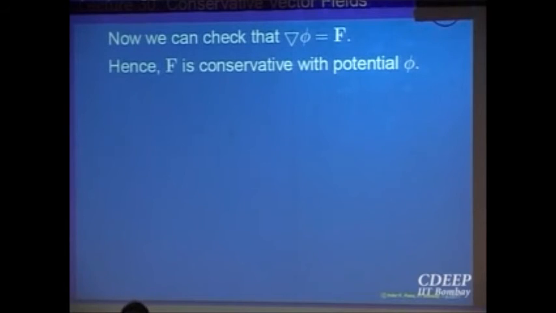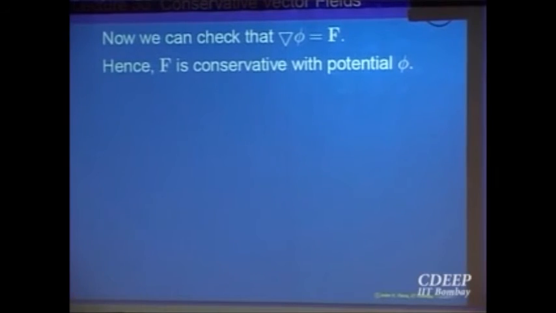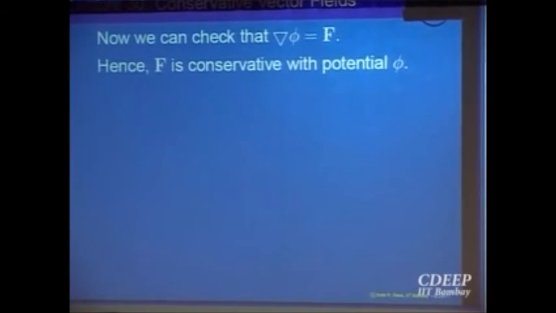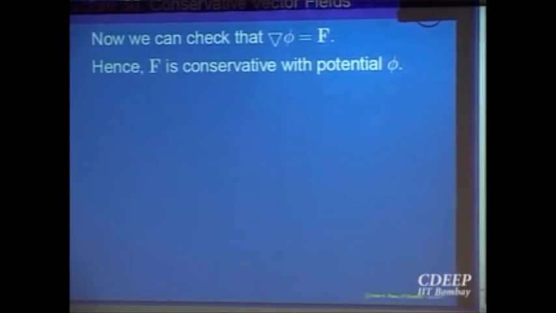And if you believe a vector field is conservative, a way of checking whether a function phi will exist or not is to try to construct that phi step by step. Assume it exists. If you are able to get that phi, and verify that the gradient of phi is equal to f, then your vector field is conservative and you have also found a potential function for it. So in this process, we have used the fact that the components are partial derivatives of the potential, for finding the potential.